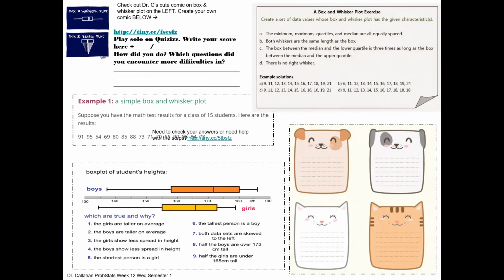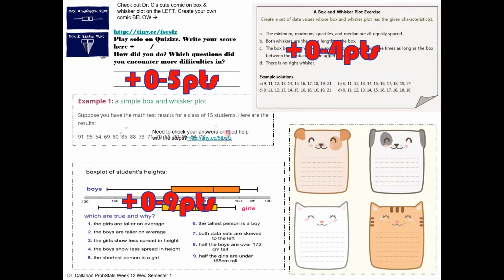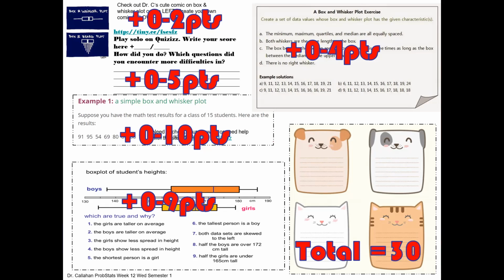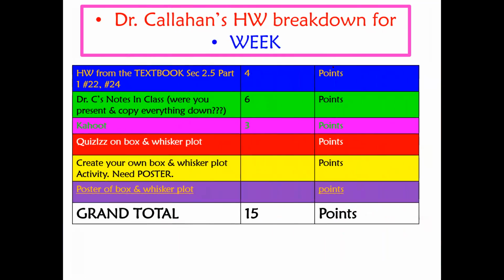Next we have this part here, which you had on paper in class. Looking at this, go ahead and assign yourself points. It's going to be a little bit more than 30 because this part right here is actually worth 40. So it'll be a little bit more than 30. Or, yeah, 30.